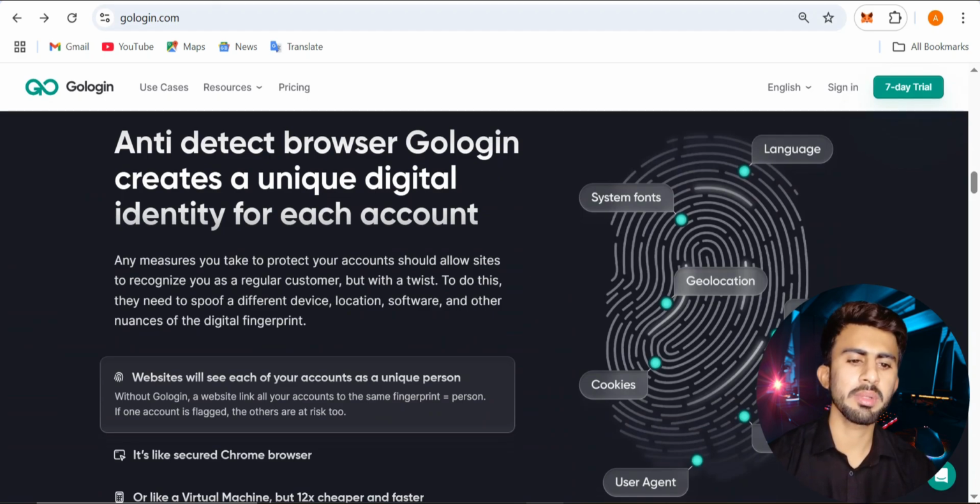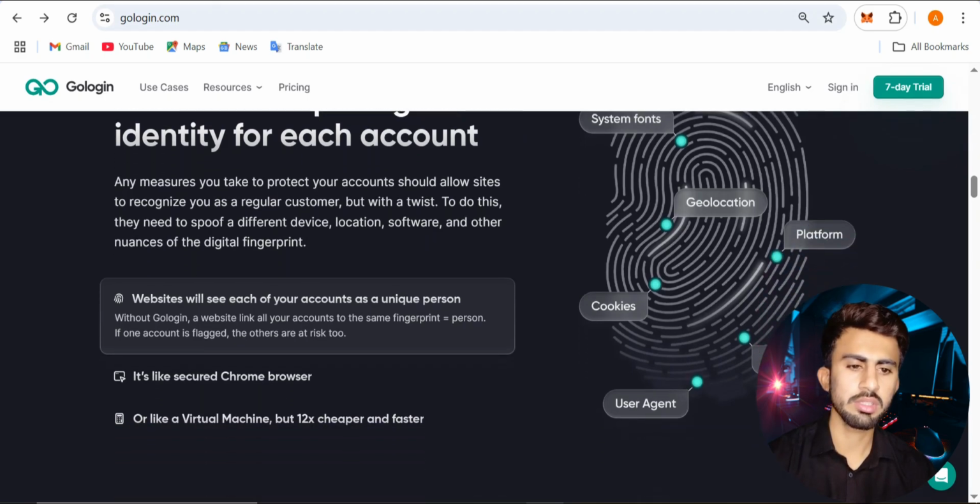Any measure you take to protect your account should allow sites to recognize you as a regular customer, but with a twist. To do this, they spoof different device, location, software and other nuances of digital fingerprints. Websites will see each of your accounts as a unique person.